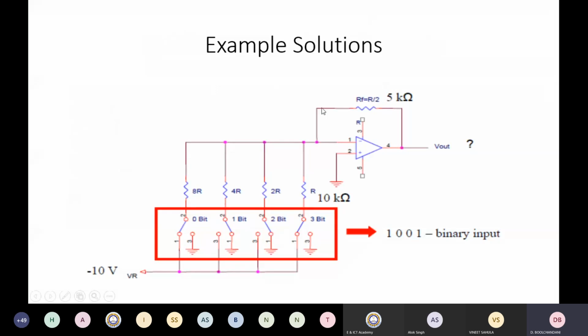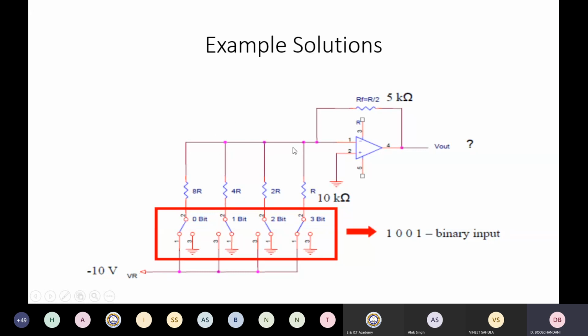So this is the case here. Feedback resistance is 5 kilo ohms. So this R is 10 kilo ohms. This is binary weighted resistance. So this is going to be 20. This is going to be 40 kilo ohms, and this is going to be 80 kilo ohms. The input is 1001. So this is 1. If it is 0, this is going to get connected to the ground. If it is 1, it is going to get connected to V reference voltage. So again, the other bit is 0. This is connected to the ground. And then this is connected to V reference because of this voltage.